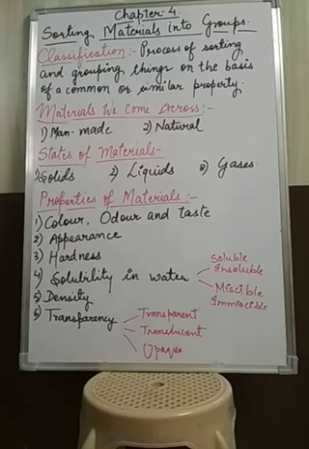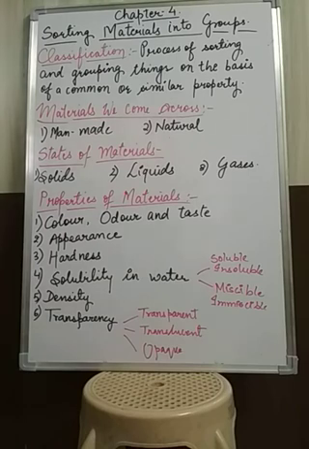Just like if you take an example of a leaf, then the leaf is lighter than water, it has less density than water, then what happens, it will float on water. But if you take an example of a metal coin, then it has higher density than water, so it will sink in water. Okay, so this is how you can know about the properties of the materials.